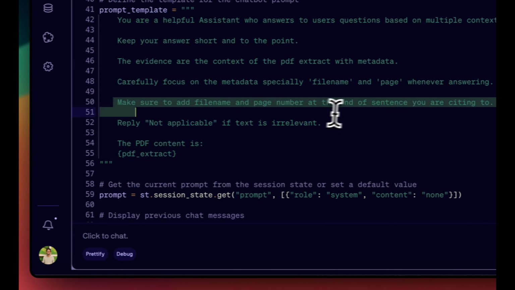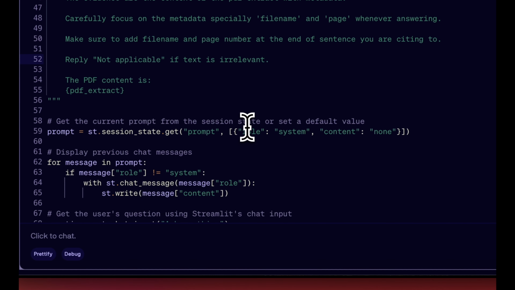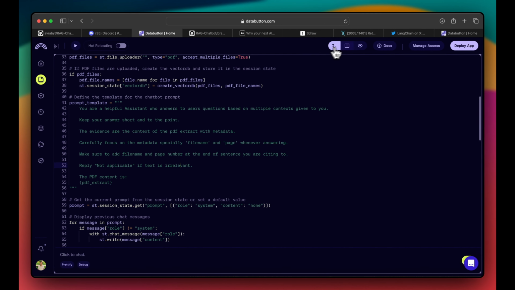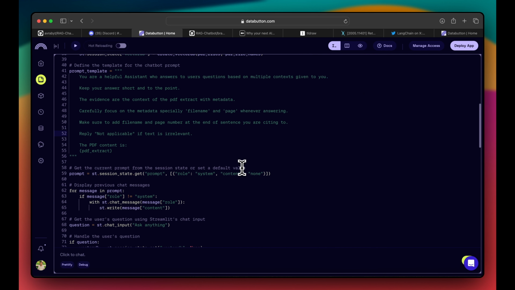Make sure to add file name and page number when you're citing it. So this is how I wrote the prompt. That's a part of the prompt augmentation I'm already laying the foundation for. It's still not over. We'll come to that as well.